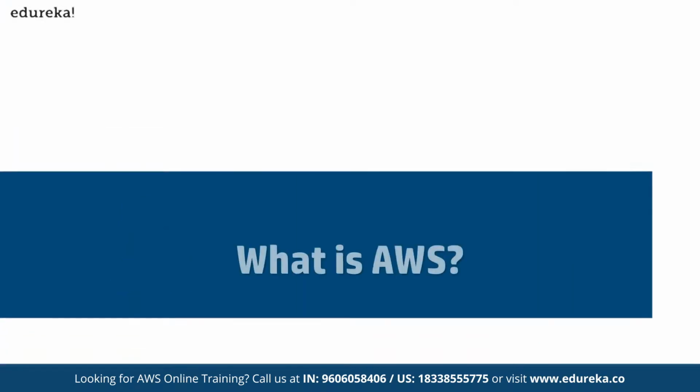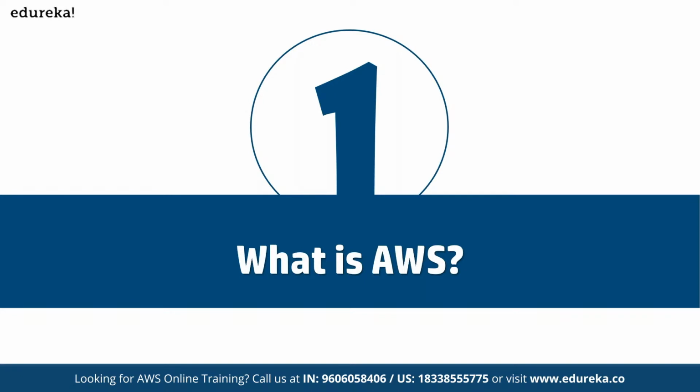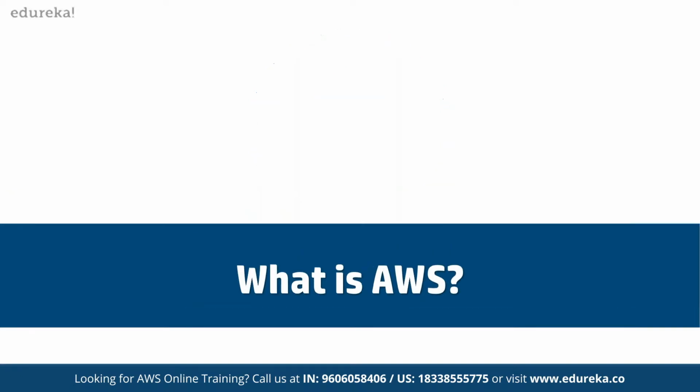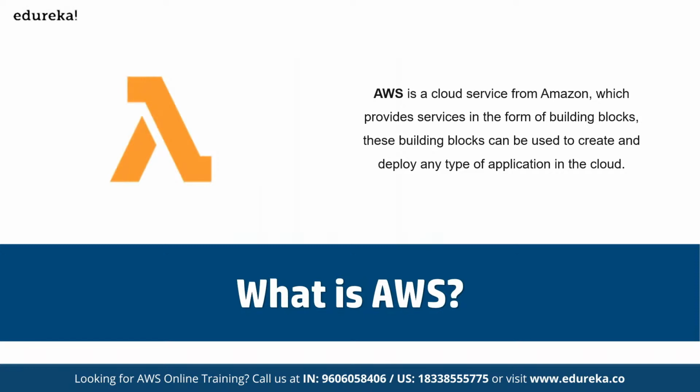So AWS, as we know, is one of the global leaders, not one of, it is the global leader in cloud computing. Cloud computing simply allows us to use the infrastructure that has been set up by other vendors, so that we don't have any requirement to do any kind of infrastructure setup at our own end, and then we can deploy the services in whatever configuration, and in whatever region we want. That exactly is what cloud computing is all about, and AWS has been the global leader in terms of cloud computing.